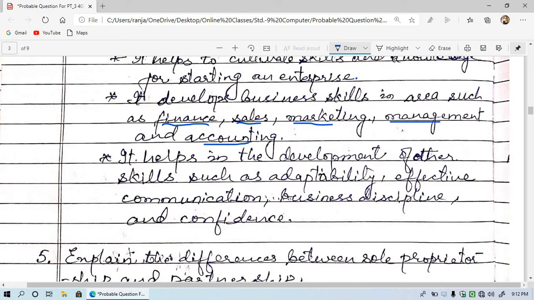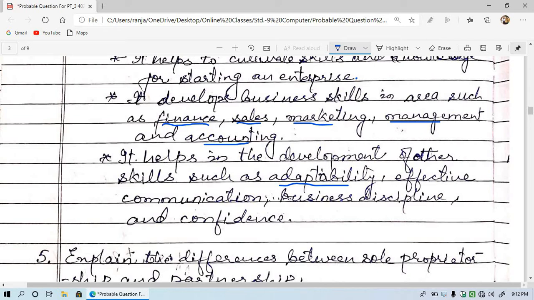Then it helps in the development of other skills such as adaptability, effective communication, business discipline, and confidence. Means to say, people who are in business develop some additional skills also, and you should remember this word, you should write the same in the exam, because this word defines the exact thing, that is adaptability.